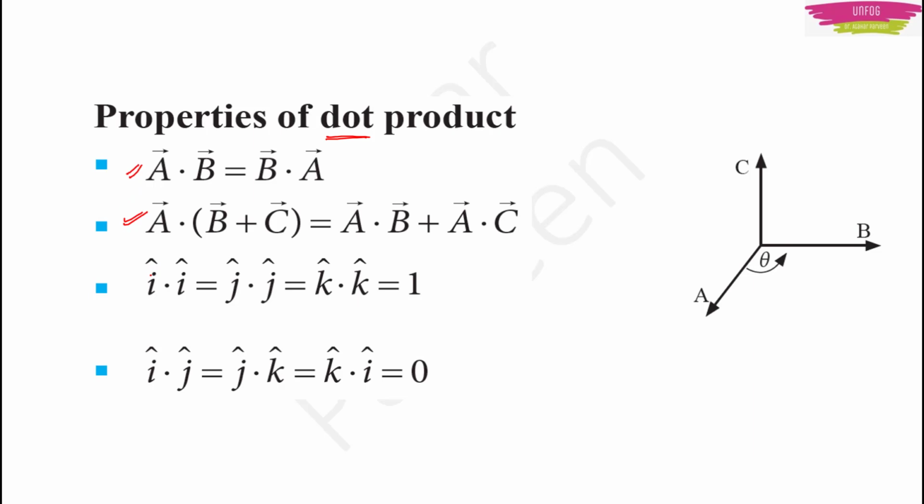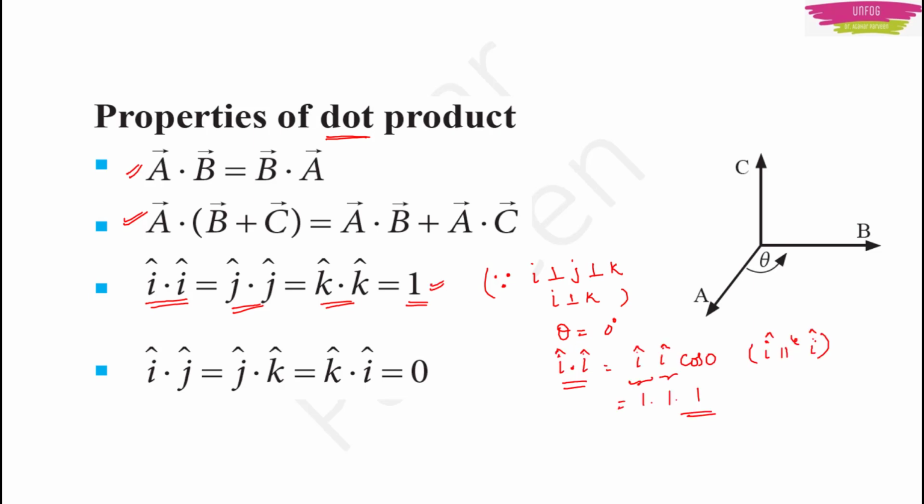And then the main thing comes. When two similar vectors are multiplied as dot products, i dot i, j dot j and k dot k, their value is going to be 1. Because we know that all the three unit vectors are perpendicular to each other. That means the angle between them should be 90 degree. Why do I say that i dot i and j dot j and k dot k is 1? Because we know that these three unit vectors are perpendicular to each other, i, j and k.